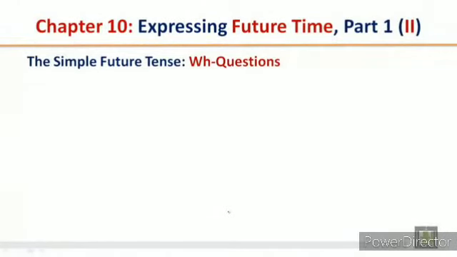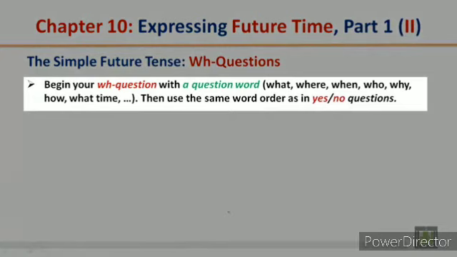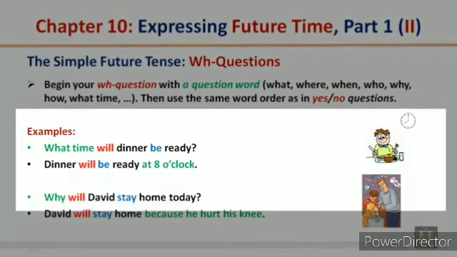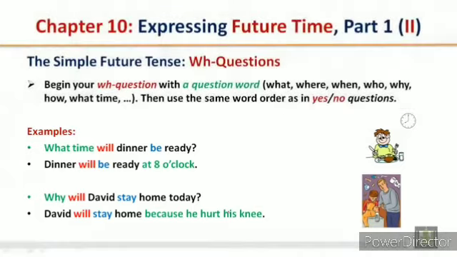The simple future tense WH questions. Begin your WH question with a question word: what, where, when, who, why, how, what time. Then use the same word order as in yes or no questions. What time will dinner be ready? Dinner will be ready at 8 o'clock. Why will David stay home today? David will stay home because he hurt his knee.